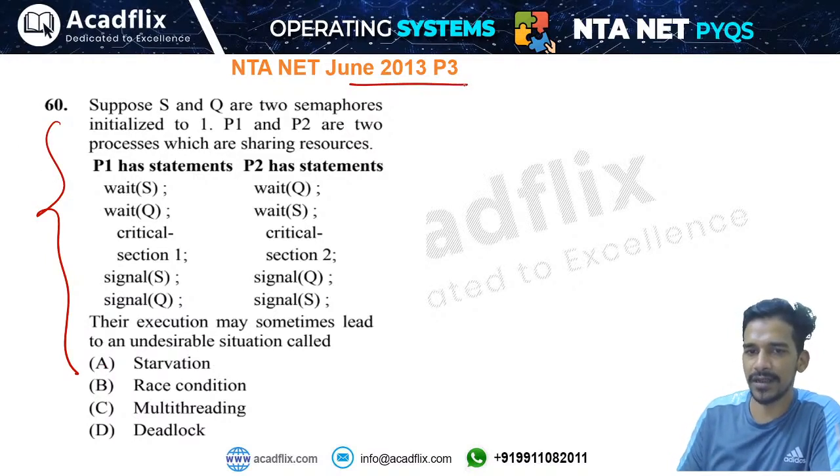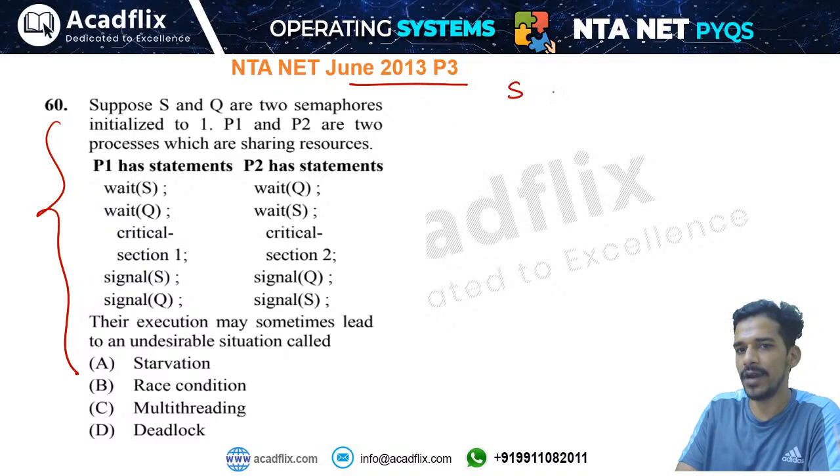This is a good question. We have two processes and two semaphores S and Q. S and Q are initialized to 1. So we have two processes P1 and P2.